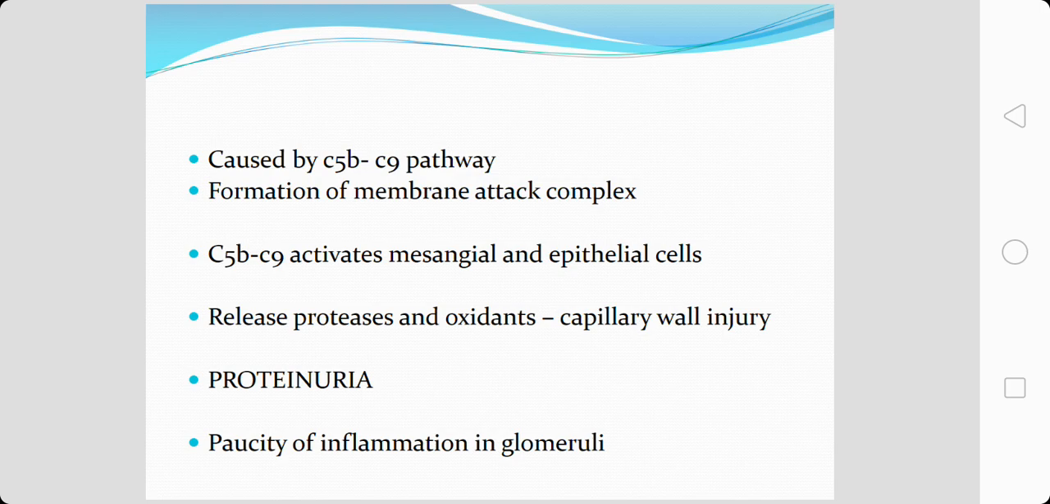So what it does is C5b-C9, the components of the complement pathway, activate mesangial and epithelial cells to release proteases and oxidants. These proteases and oxidants released by mesangial and epithelial cells damage the capillary wall, causing serious injury. So once there is damage to the capillary wall, there is proteinuria.